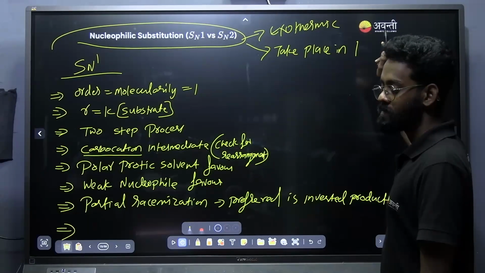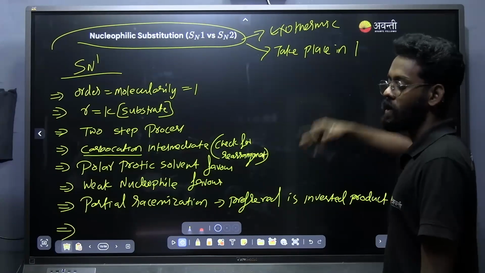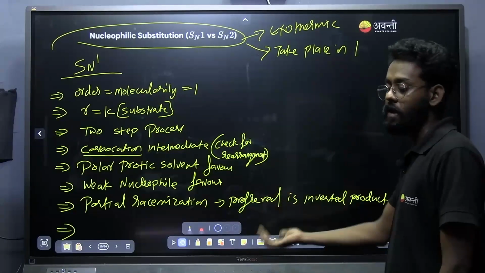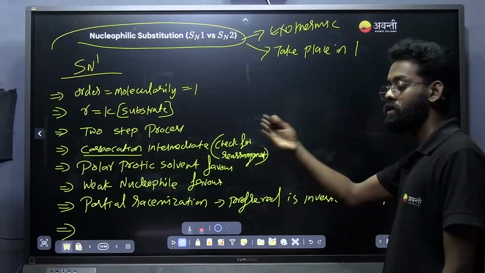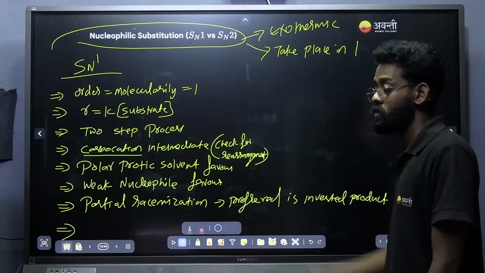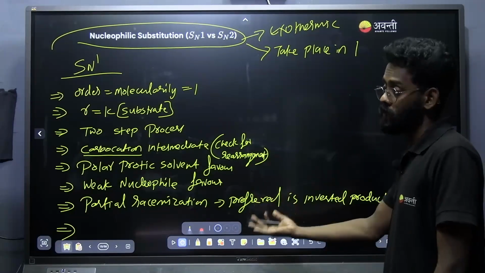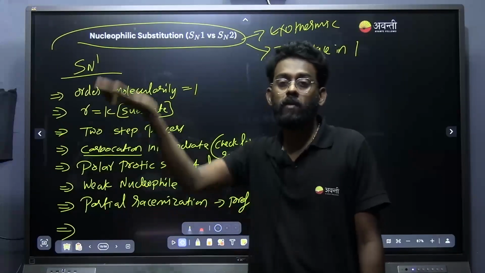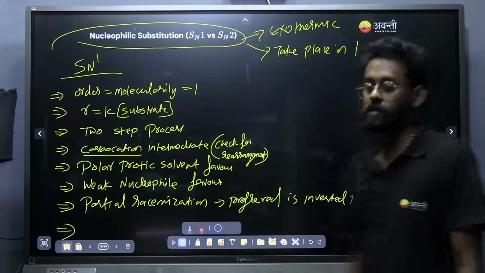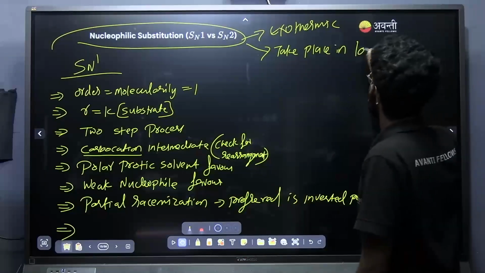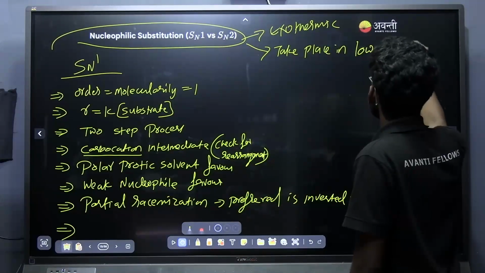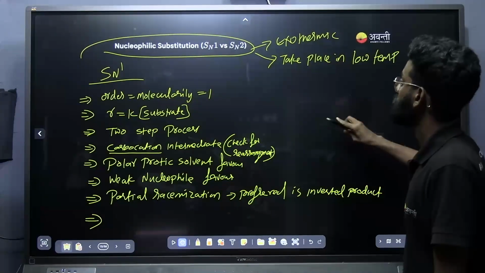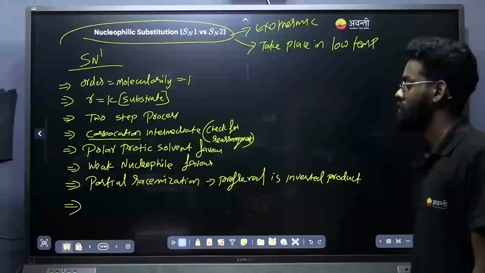High temperature. Exothermic means it is happening by releasing of heat. If I increase the temperature, it will go in the backward direction, no, because heat is released on the product side. If I am increasing the temperature, the product side will increase, which will lead to the backward direction. So it will take place in low temperature. Okay, so these are the points I want everyone to take a note of, that is the SN1 mechanism.